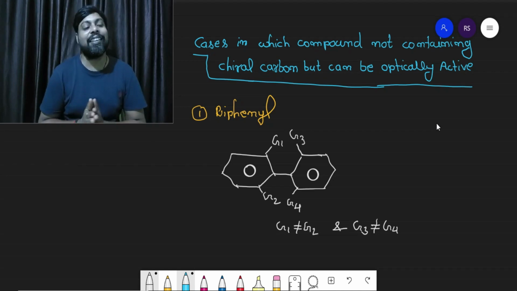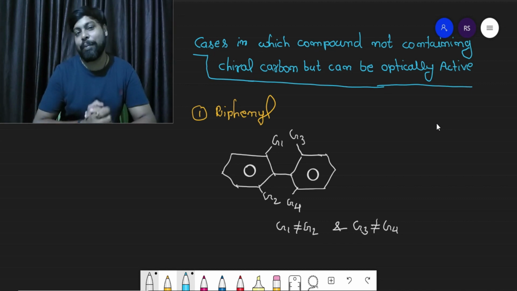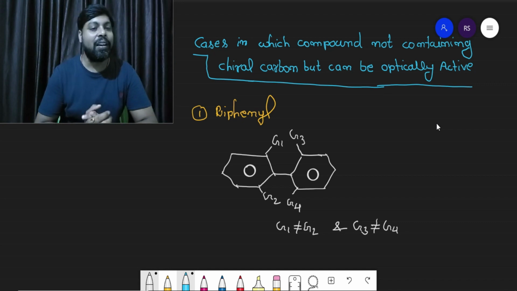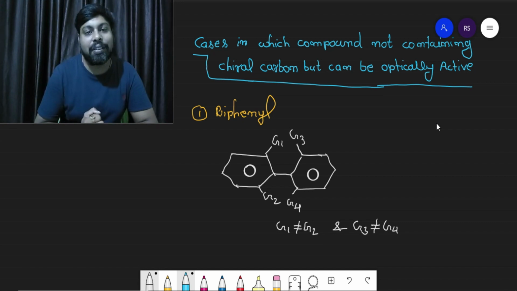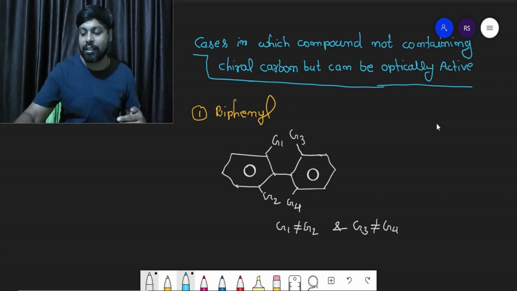We were discussing cases in which a compound does not contain any chiral carbon atom, but the compound can be optically active. In that, our first case was biphenyl. I have already discussed this case. Biphenyls are compounds in which two benzene rings are attached with a single covalent bond.